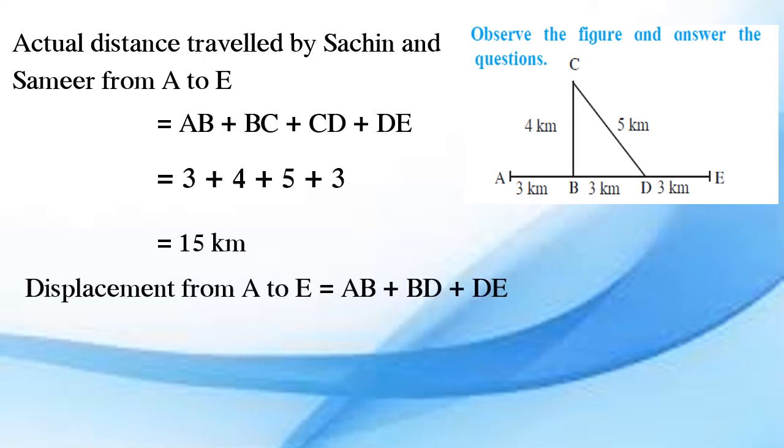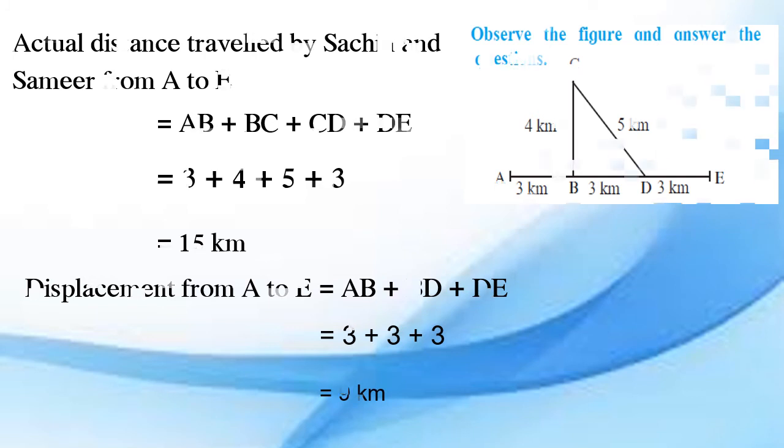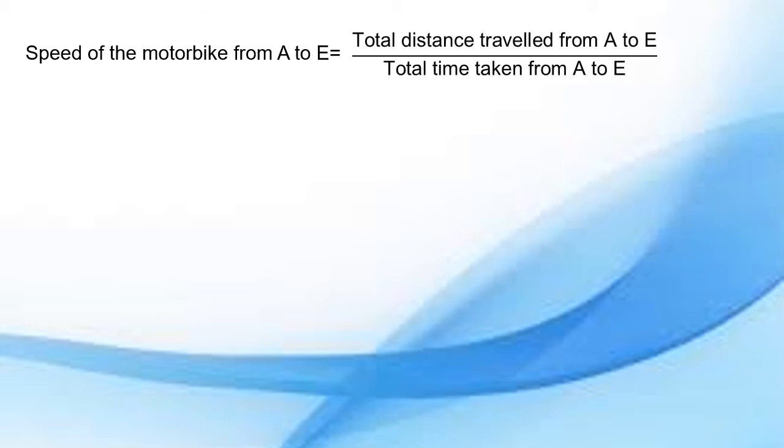Now displacement from A to E. What is the displacement? AB plus BD plus DE, that is 3 plus 3 plus 3, it will be equal to 9 km. Now speed of the motorbike from A to E. We are calculating speed. Speed will be equal to distance upon time. So total distance traveled from A to E will be equal to 15 km upon 1 hour, that is 15 km/h. This is the speed.